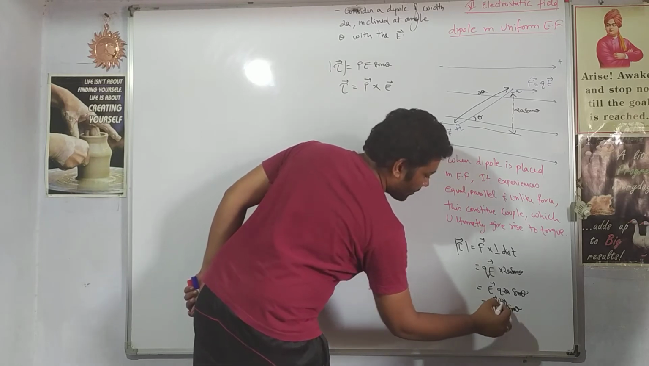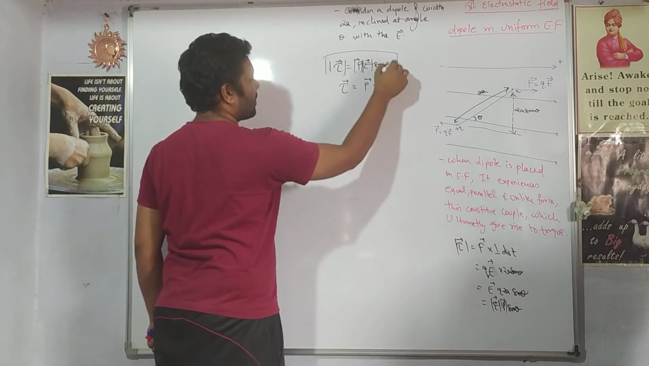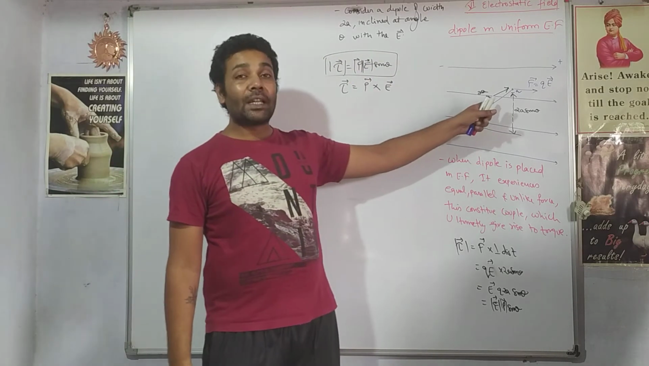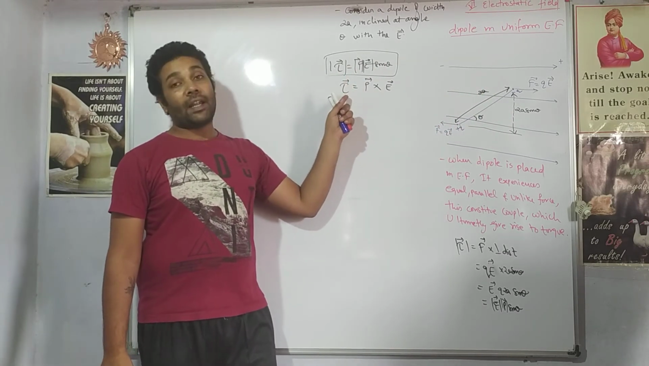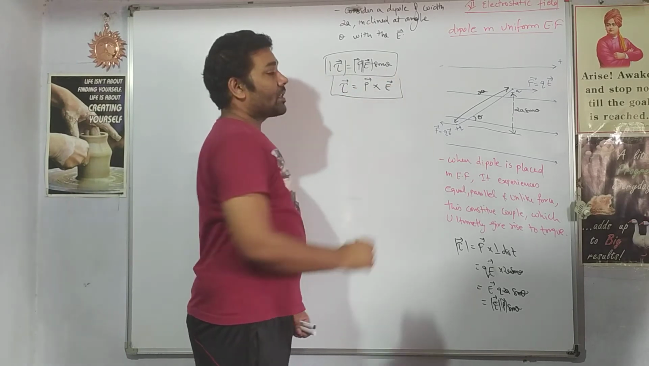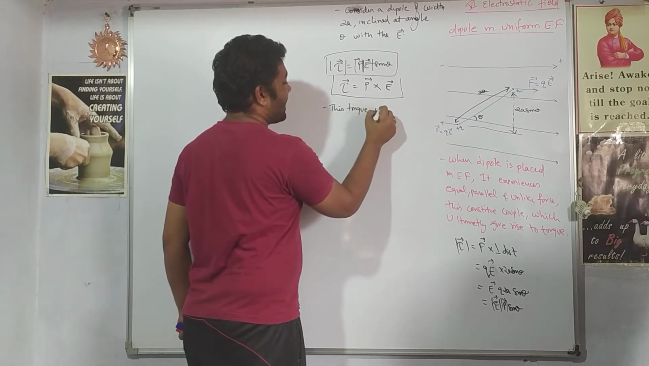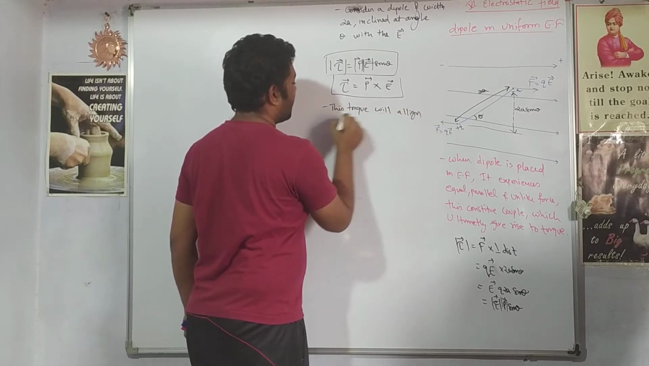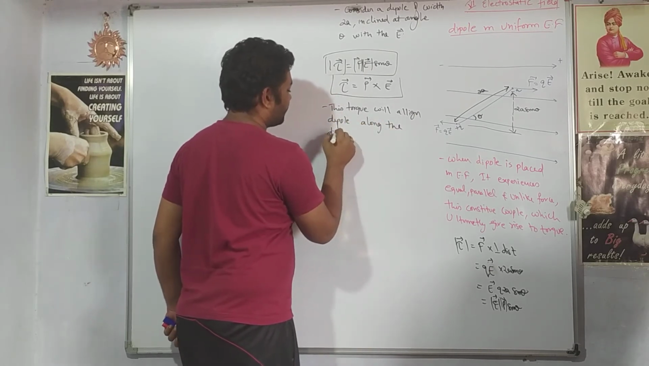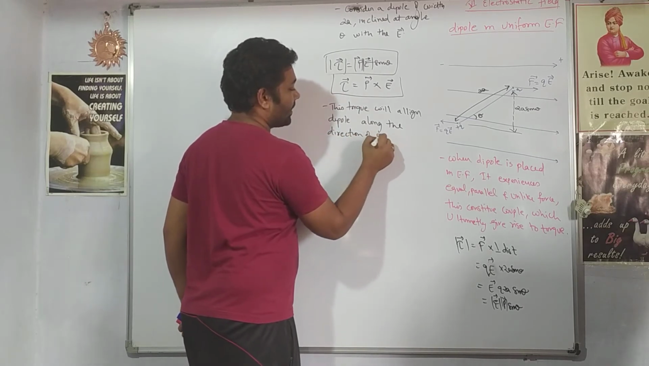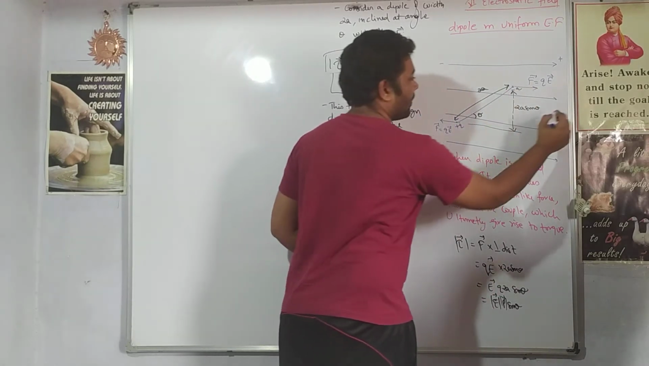Here we should also mention that since torque is a vector quantity, we have considered only its magnitude. So when the dipole is placed in a uniform electric field, it experiences a torque. We have the scalar equation of the torque and the vector equation of the torque. What does this torque do? This torque will align the dipole along the direction of the electric field, right? Along the direction of the electric field. The electric field is in this direction.